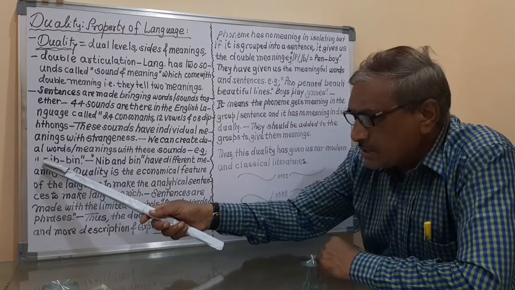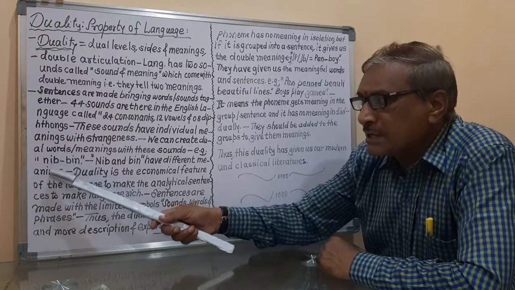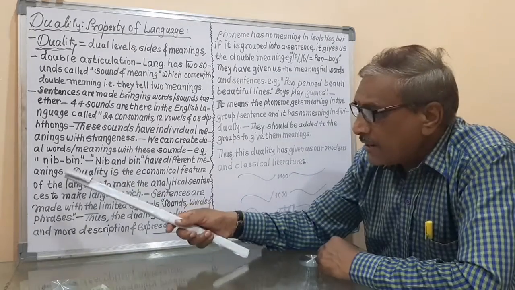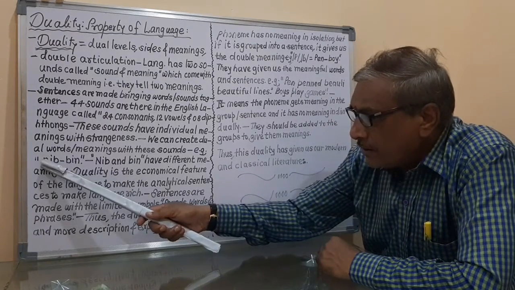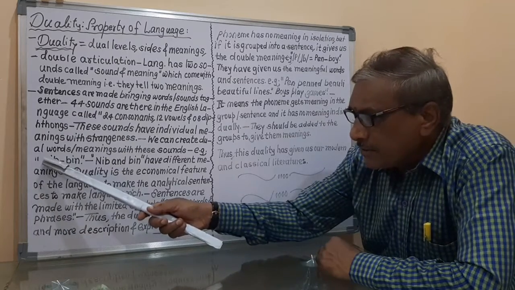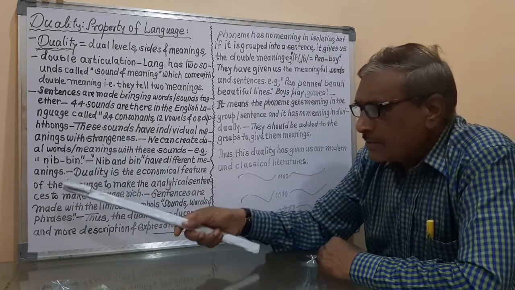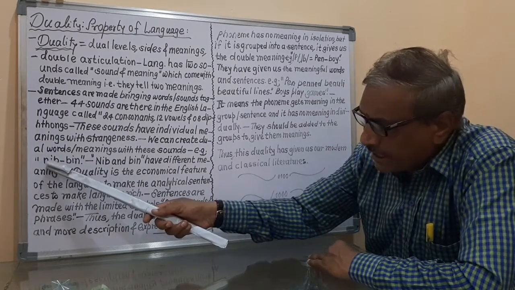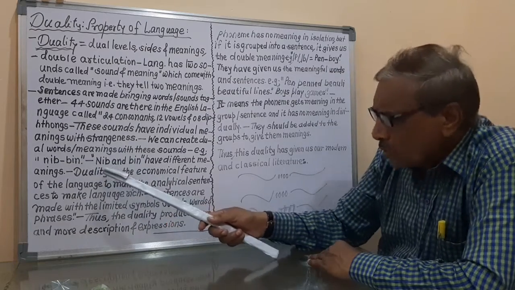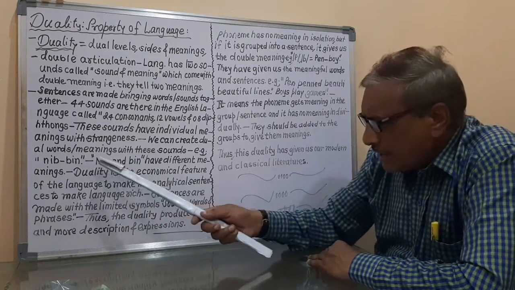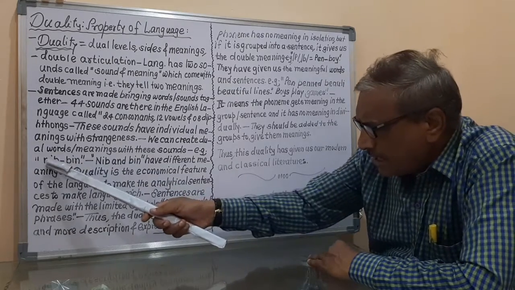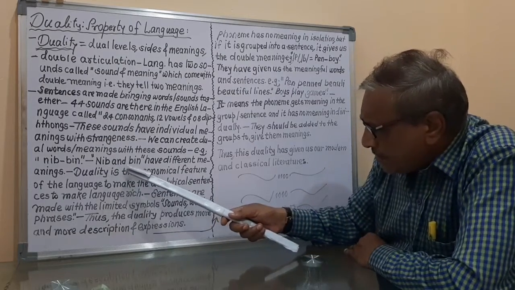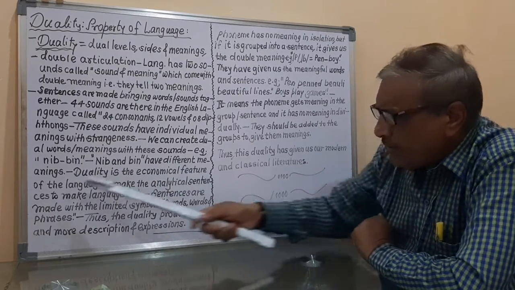Means this N has created nib and this B has created bin. And again this N has occurred here, this N has come here, and these sounds have made the two pairs, and the pairs are nib and bin. So these two pairs, nib and bin, have different meanings.